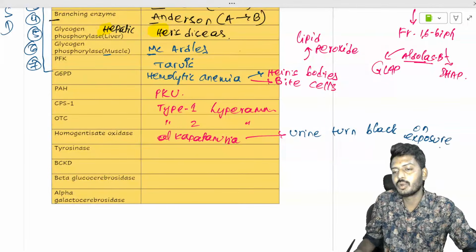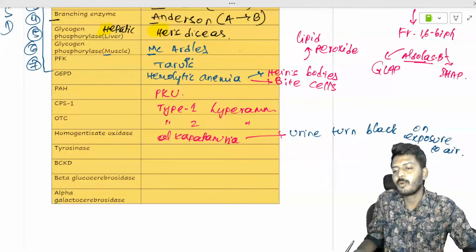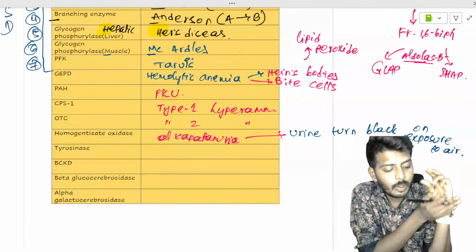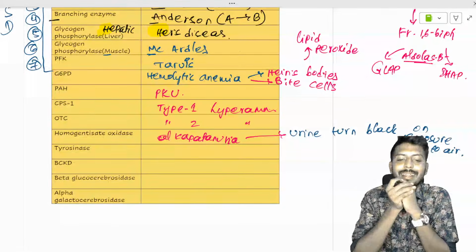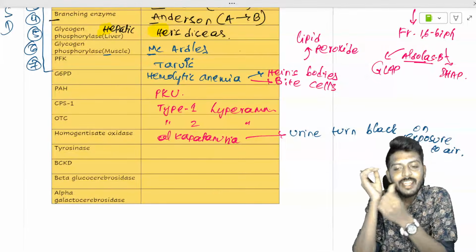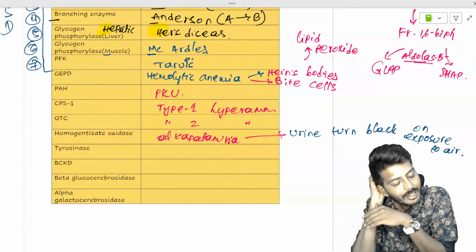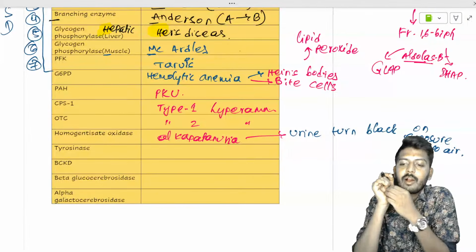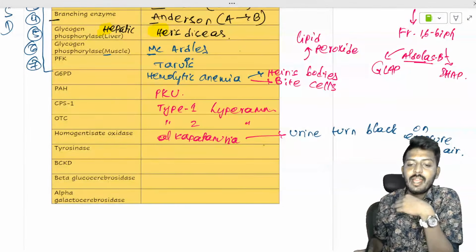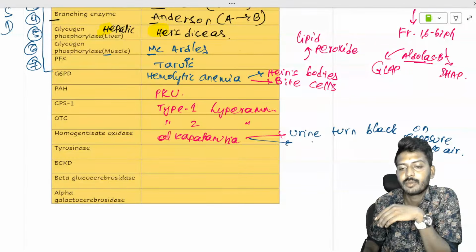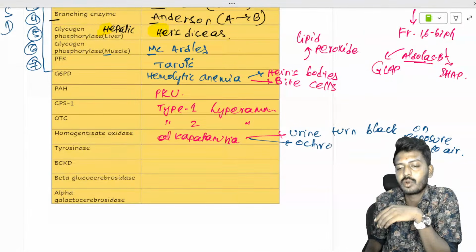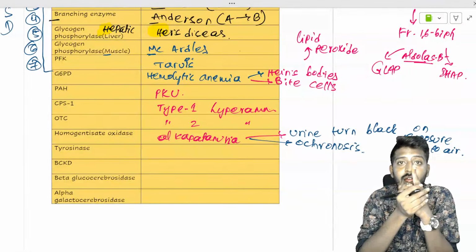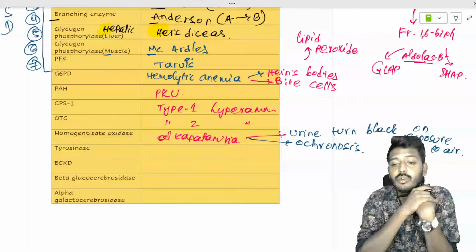Basically, dark urine on standing: if you collect the urine sample and keep it to the side, you are going to get the urine color turning black because of oxidation, called dark urine on exposure to air. And also the person is going to have ochronosis. Okay, it's ochronosis.